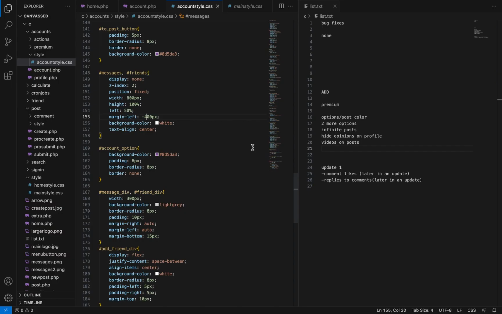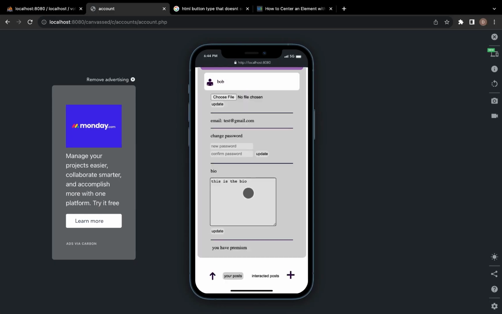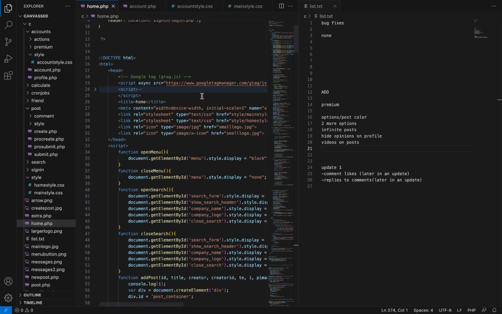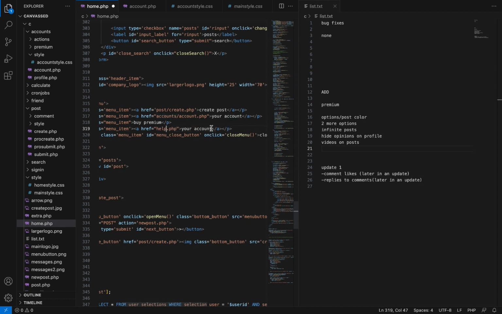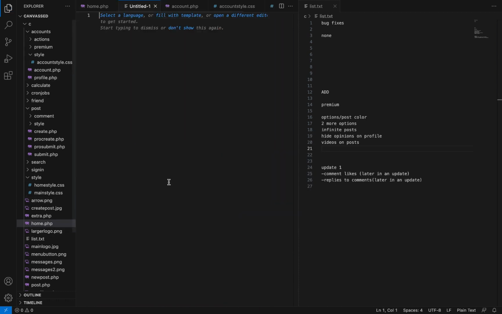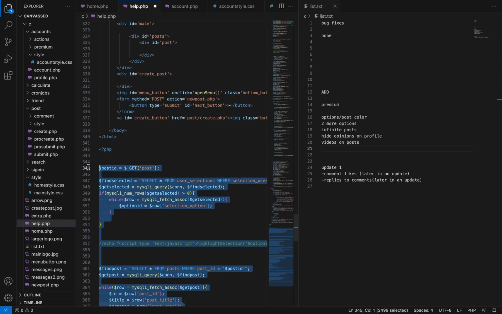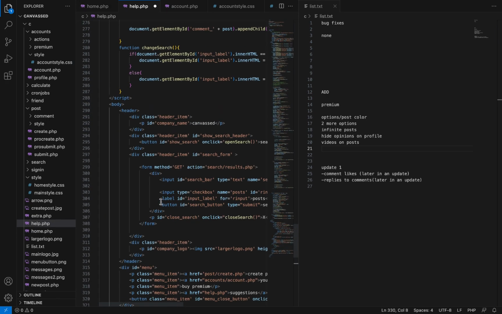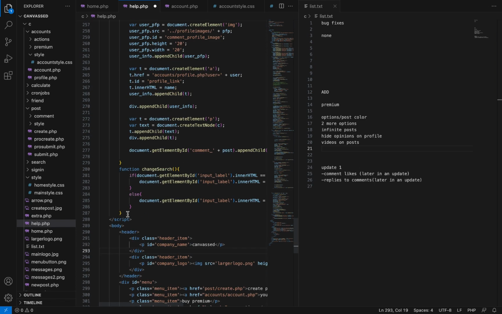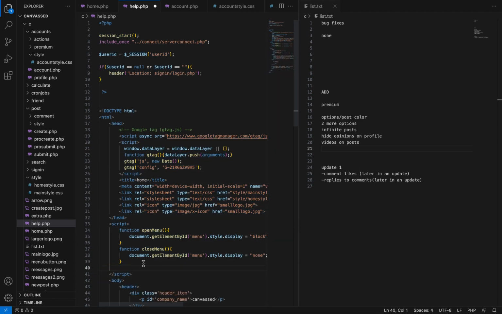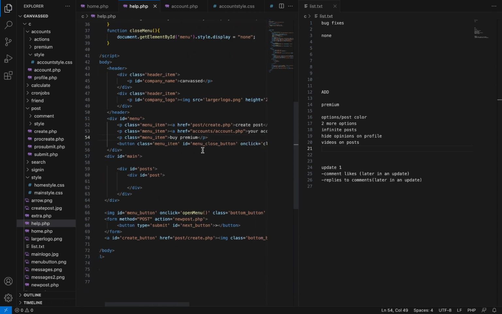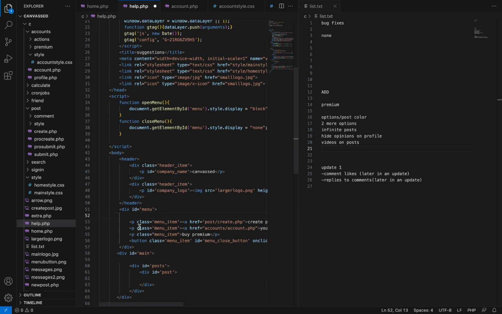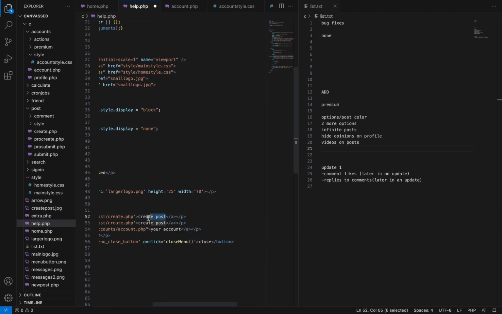Then I wanted to add a help page so that all you guys, if you want to, can make a suggestion. I just had to start a new recording there, and now the fan's dying back down, thank God. But yeah, just copy and pasting a ton of code, mostly from the home page to get the base page structure, then some from the login page, because that's a simple container type thing, and it's got the CSS all worked out so that it's the right dimensions when you resize it and stuff.